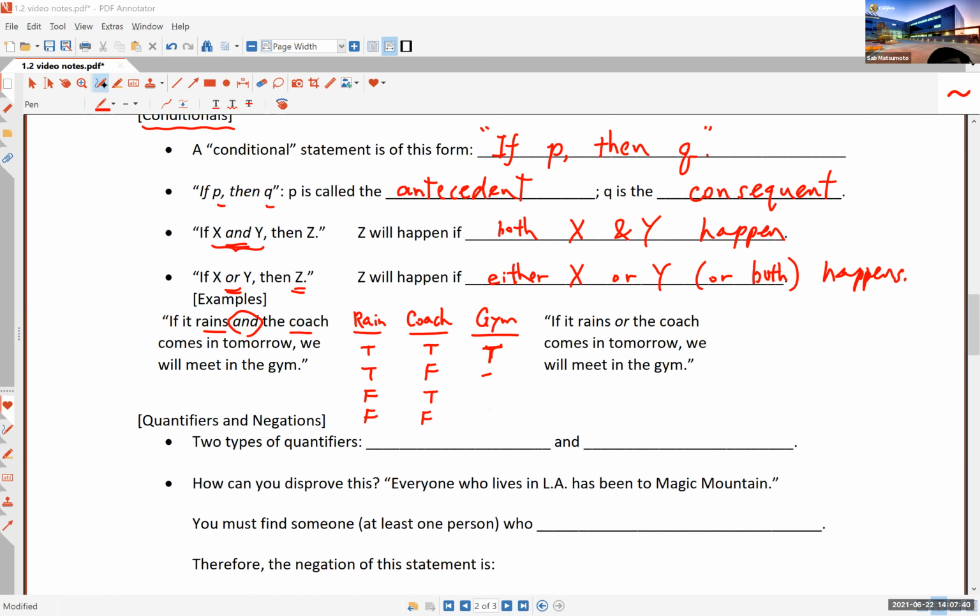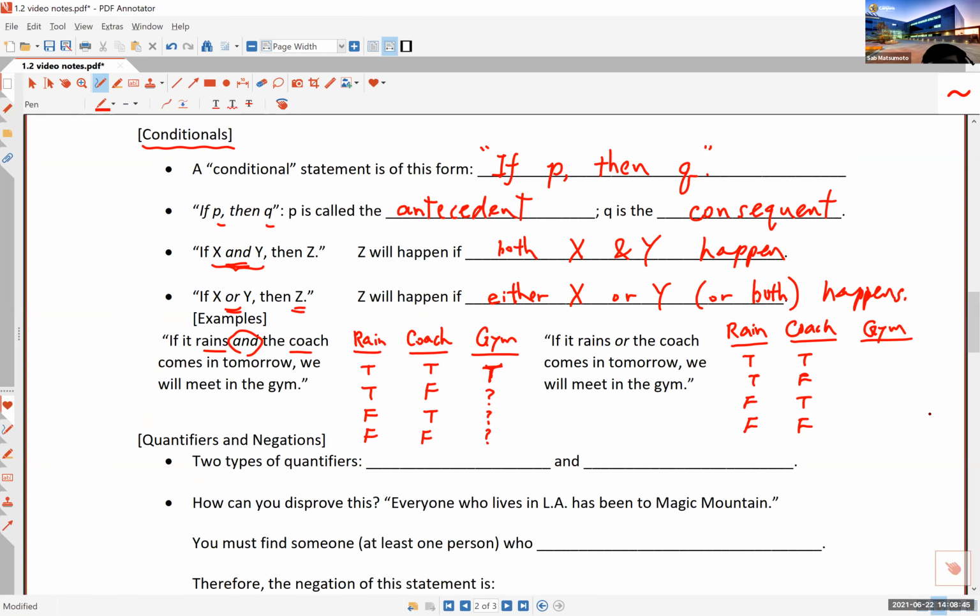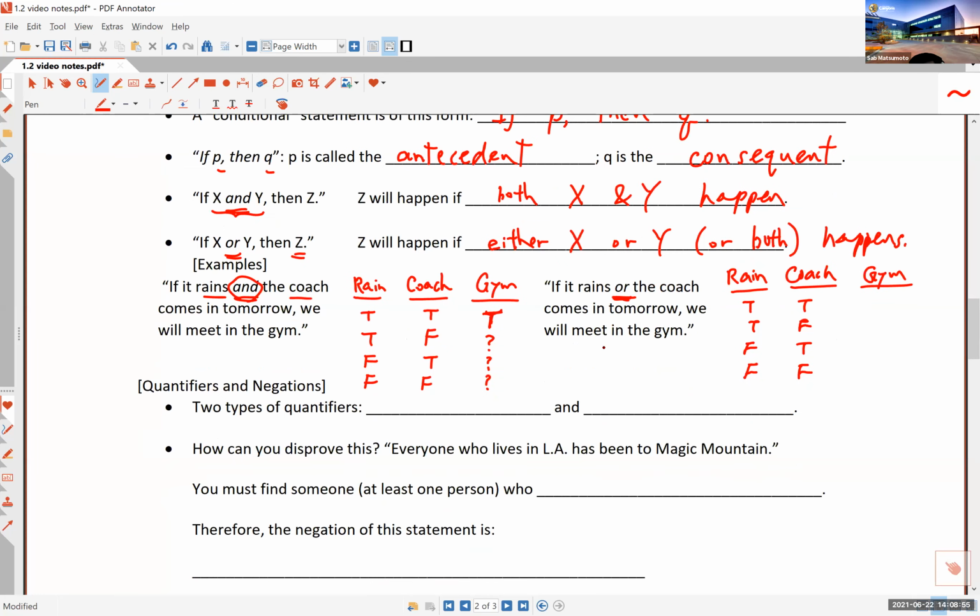What I have just drawn is called a truth table. On the other hand, if you use what we call a disjunction, so and is called a conjunction, or is called a disjunction. If the statement is a disjunction, then if one of these things happens, if it rains or the coach comes in tomorrow, then we will meet in the gym. This is the kind of language we use every day, right? In that case, if one of these things happens or both, then we will meet in the gym.